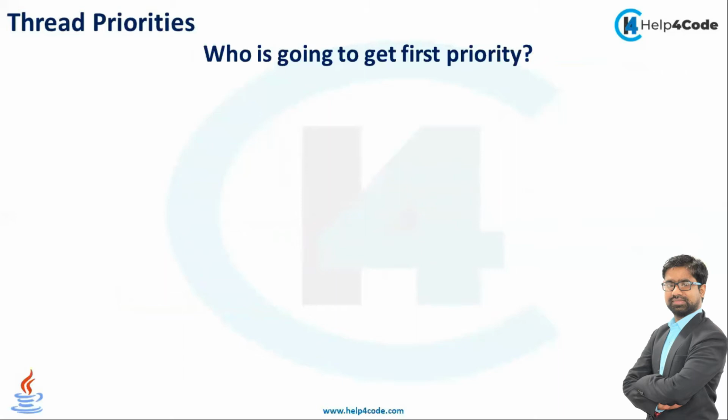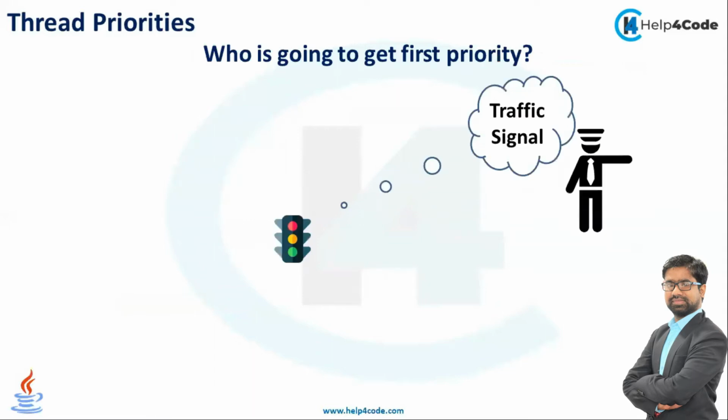Now let's discuss a practical example so that you have clarity. Guys, for example, we have a traffic signal and there is a traffic policeman. Now a situation is that a minister is coming from one side, and the rest of the sides are for the people. Who is going to get the highest priority? The minister has the highest priority, so who gets a chance for execution first? The services will be provided first to the minister, because the minister has higher priority than the others.